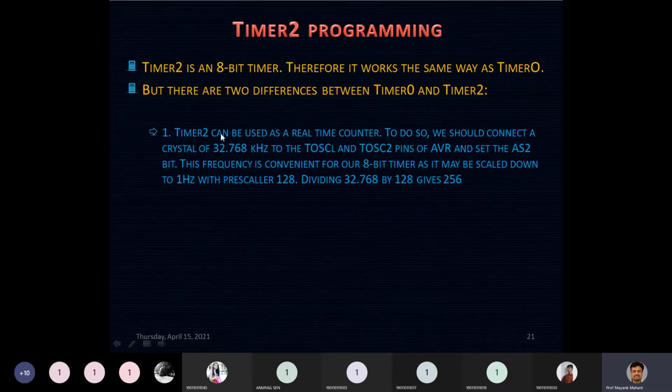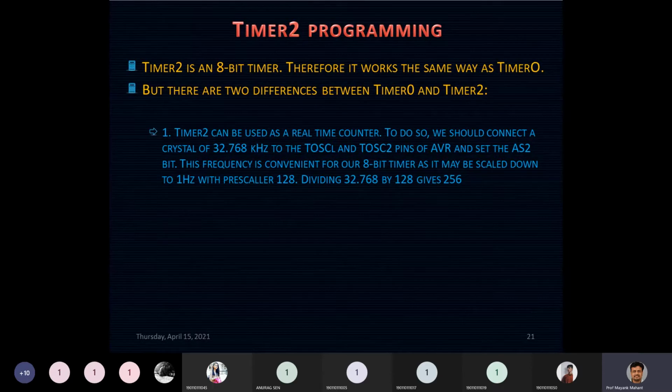Now, generally we operate our AVR microcontroller at a maximum frequency of 8 megahertz, or it may be up to 16 megahertz, depending on which chip you are using. Generally we operate our systems at a higher frequency in megahertz. Commonly we use an 8 megahertz crystal connected to the AVR microcontroller, and we run our system on it.